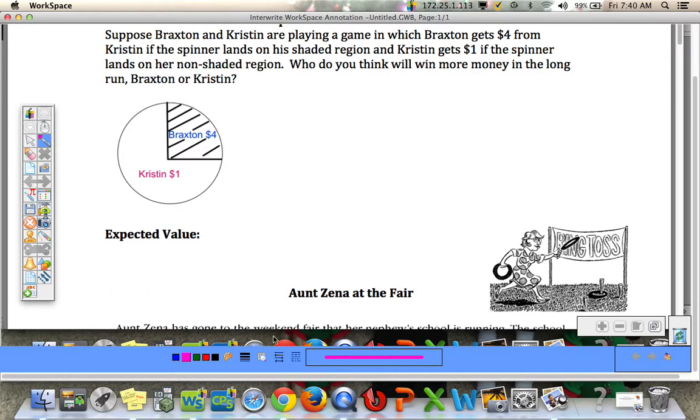So again, I'll write up the definition first of expected value. I'll do that in green. Expected value: do this many times and average the results, what you can expect to happen. So what will happen, what you can expect to happen in the long run if you do many trials.